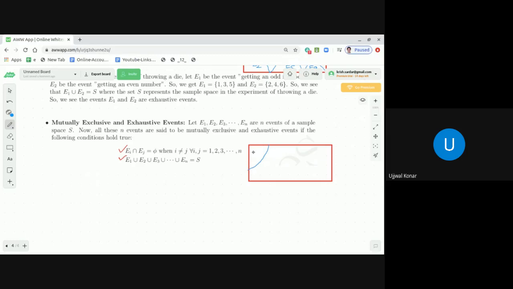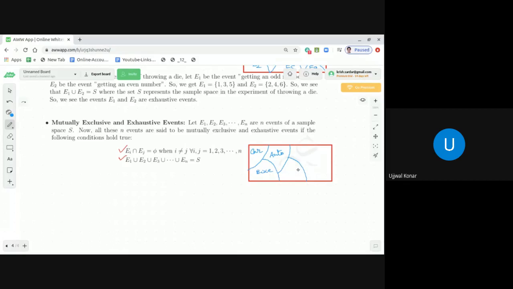If the doctor is coming by bike, there is a probability that he is late. If the doctor is coming by auto, there is a probability of getting late. If the doctor is coming by walking, there is a probability of getting late.